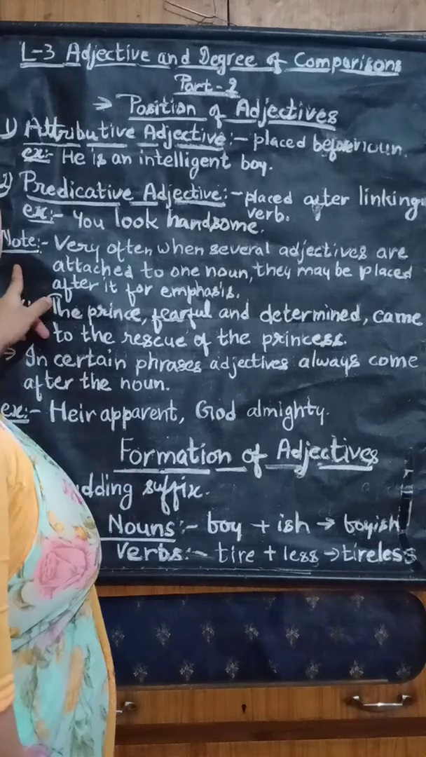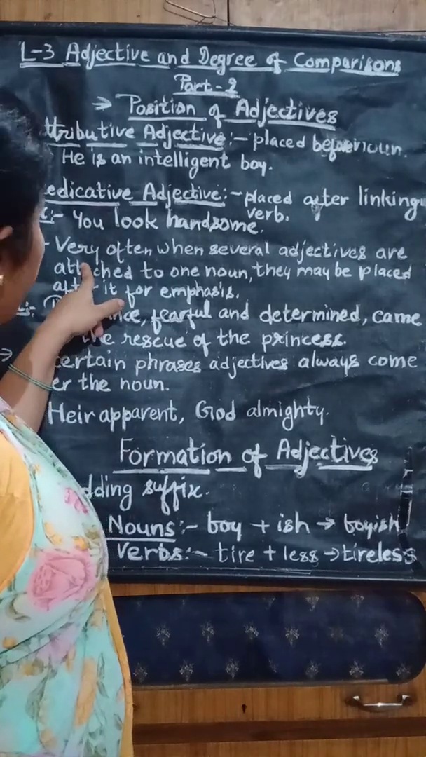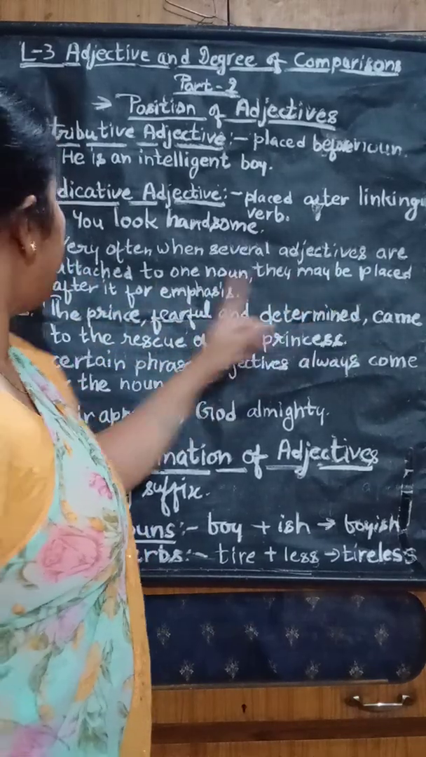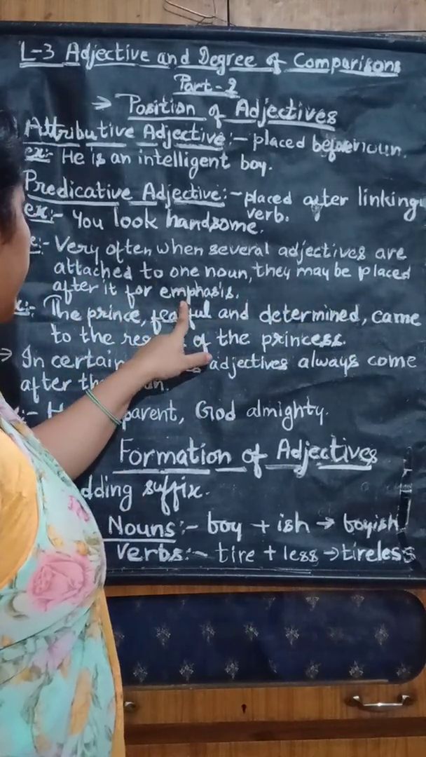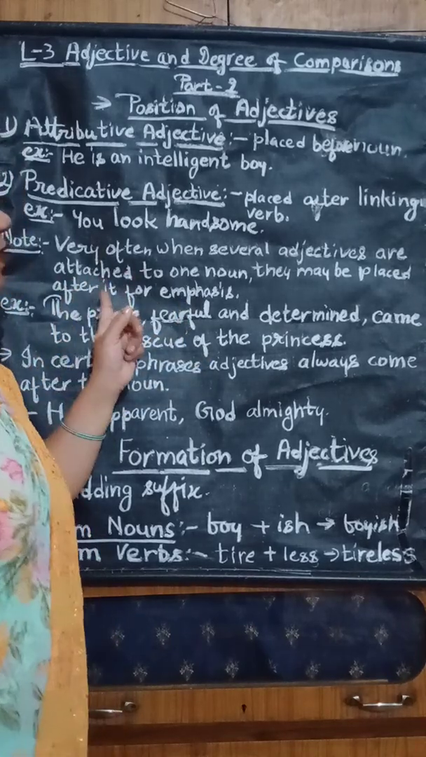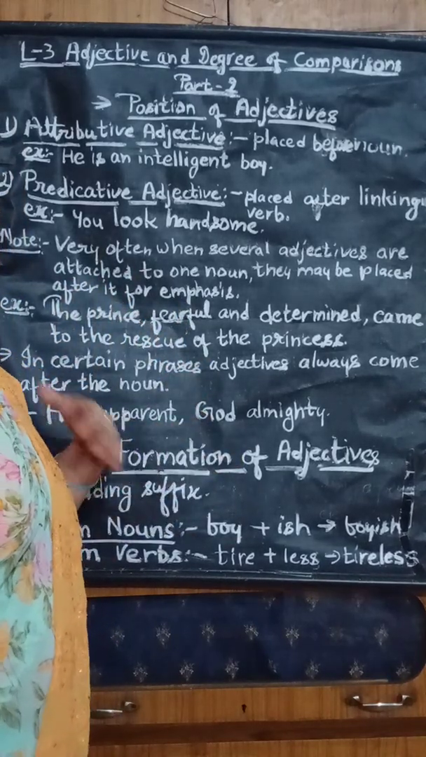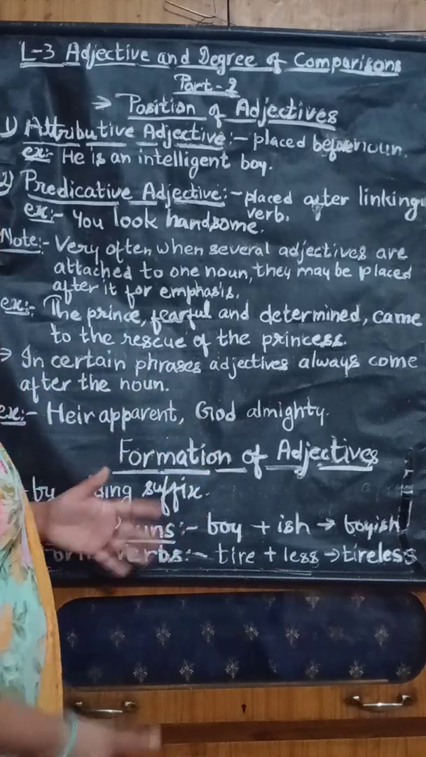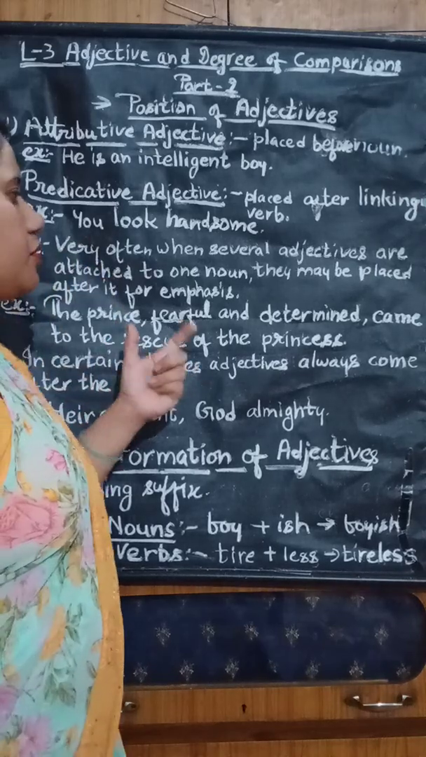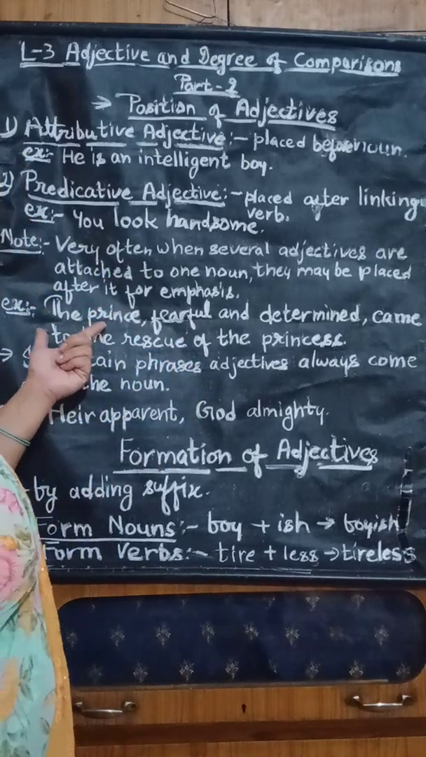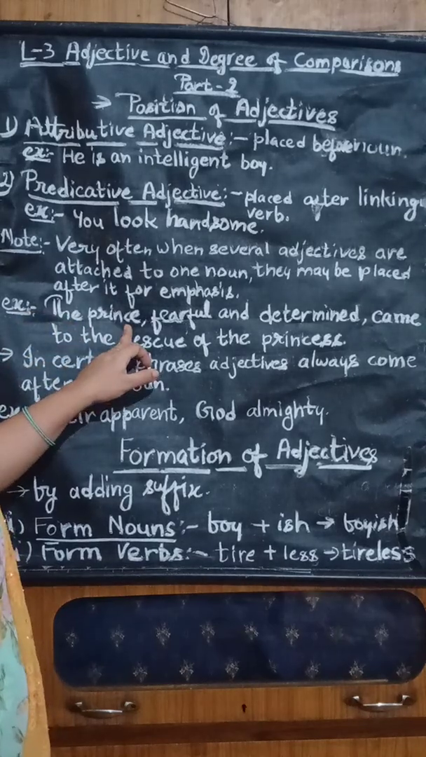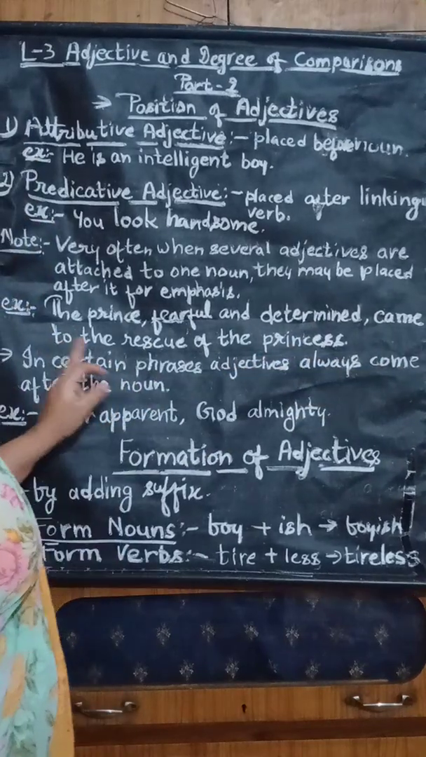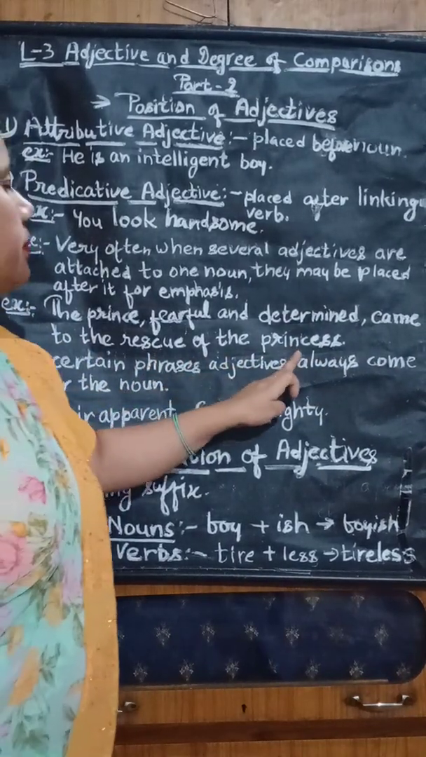While explaining the position of adjective, there are two more places where the adjective can be placed. The first one is that very often when several adjectives are attached to one noun, they may be placed after it for emphasis. The meaning of that is, suppose a person has more than one quality, then to explain this, the adjectives are placed just after the noun. Let's see the example. The prince, fearful and determined, came to the rescue of the princess.